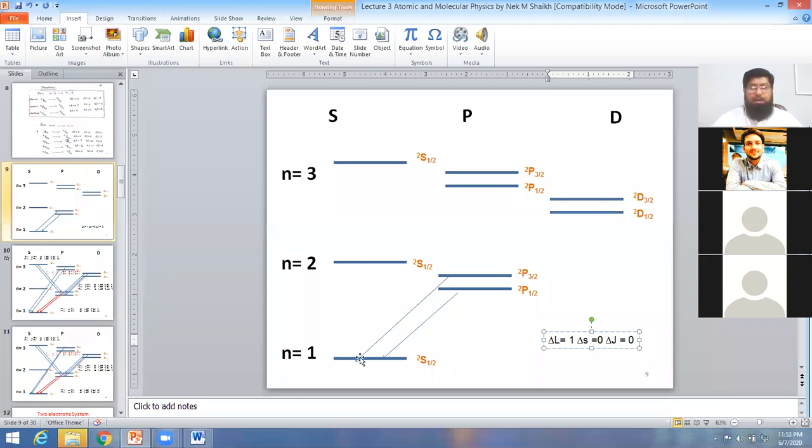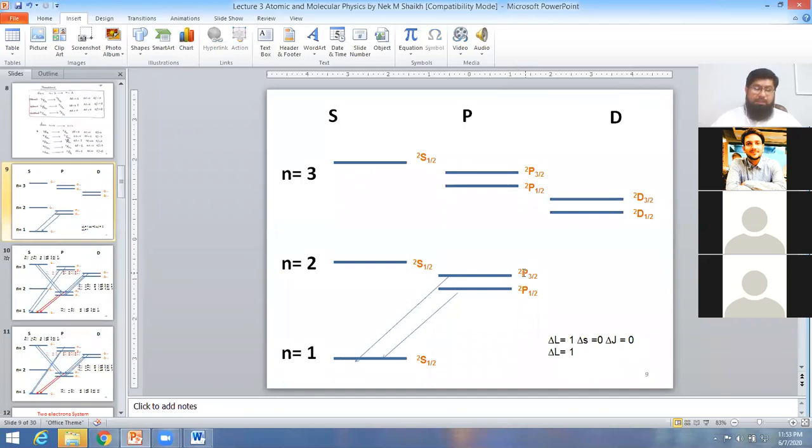The second thing is, from 2p 3 by 2 to 2s 1 by 2, is it possible or not? If we look here, this is the p orbital, this is the s orbital. So again delta L is equal to 1, which means this is possible. The second, this is s, with spin equal to 1 by 2 and multiplicity equal to 2. So the ground state multiplicity is 2, and the electron de-excites from doublet to doublet.